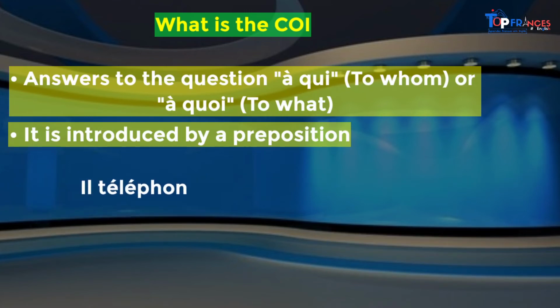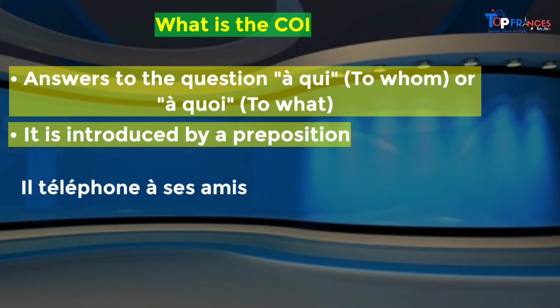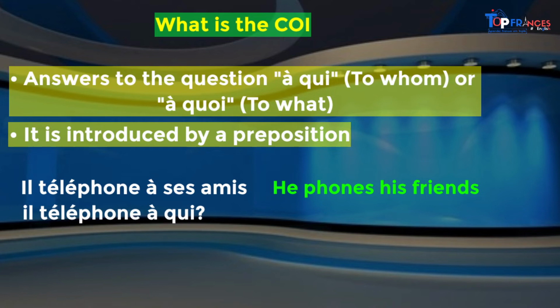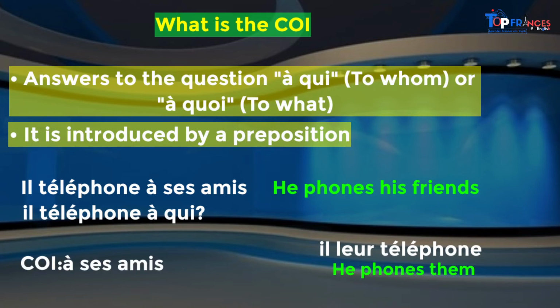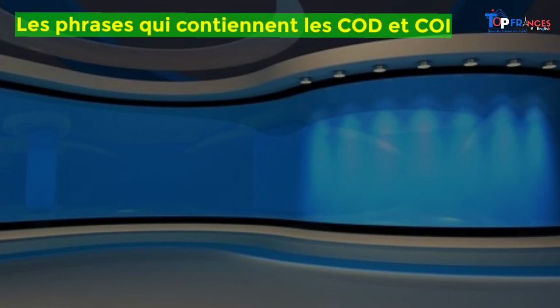Il téléphone à ses amis. Il téléphone à qui? Il téléphone à ses amis. Il leur téléphone. Okay, guys, you see that? Now it's plural. We substitute by leur. Very simple, isn't it? Now, guys, we have specific cases, okay?